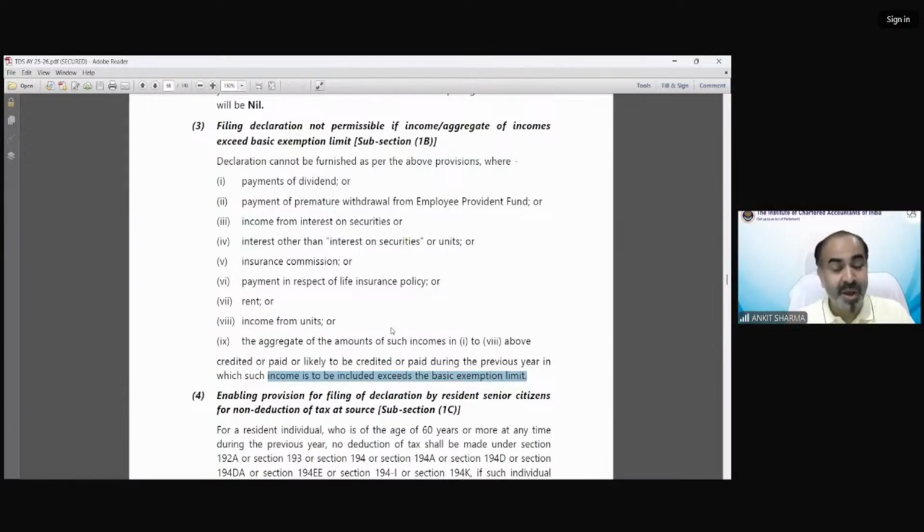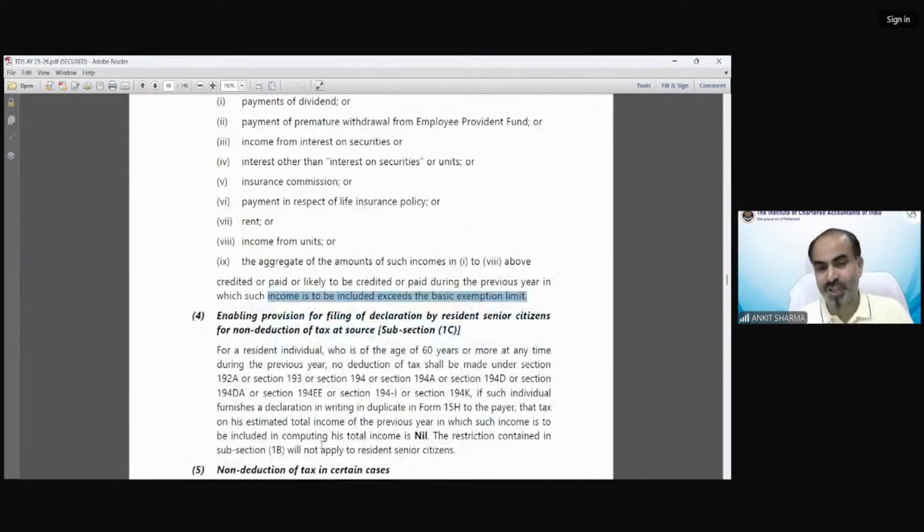But in case of 15H, it says if the tax liability on the total and aggregate of these income is nil, whether they exceed the basic exemption limit does not matter. If the tax liability is nil in case of a senior citizen, they have this power that they can file form number 15H. So 15G and 15H have two main differences.